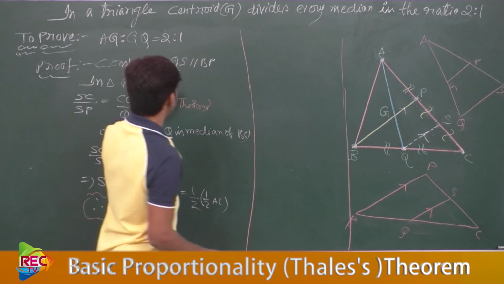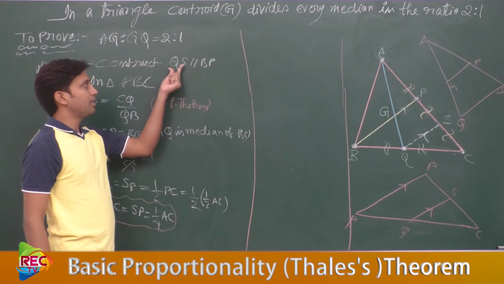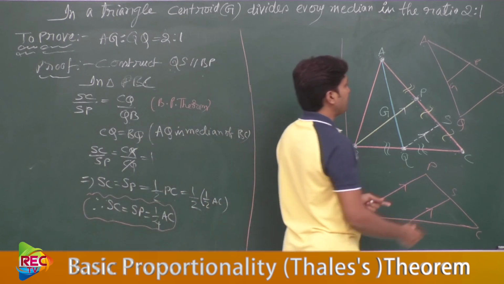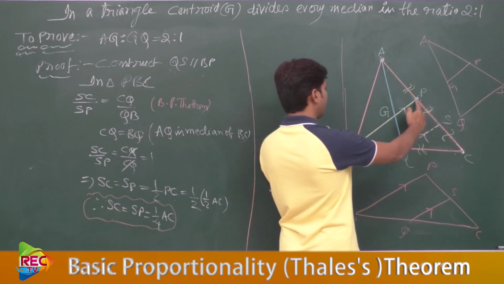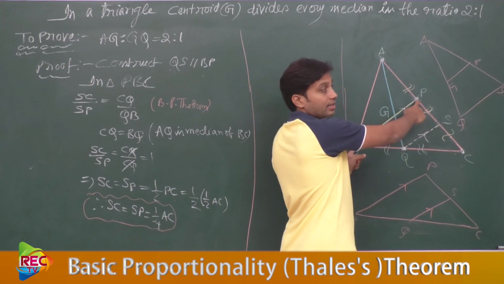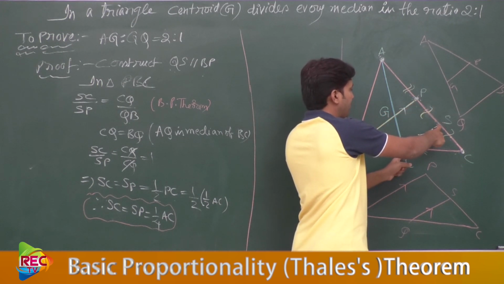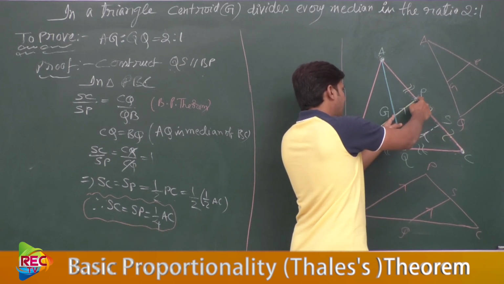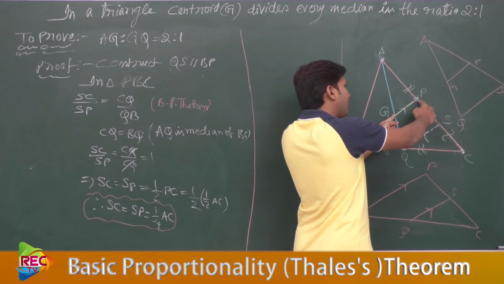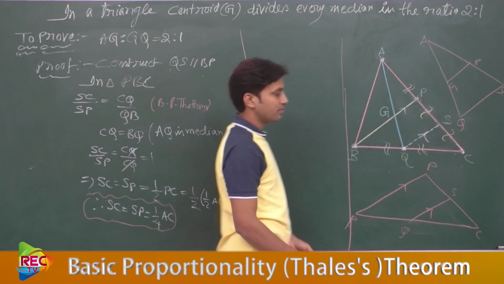Now from the construction part, we said QS is parallel to BP. QS is parallel to BP means QS is parallel to this bigger line BP, the median. When QS is parallel to BP, GP is a part of BP, so therefore QS is also parallel to GP.